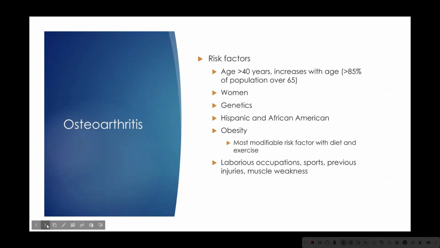One of the biggest risk factors for osteoarthritis is age, over the age of 40, and then it increases with age as well. Over 85% of the population over the age of 65 has osteoarthritis. Women have a higher risk. Genetics, just predisposition. Some people just genetically aren't born with good cartilage, good amounts of synovial fluid, that kind of thing. So genetics plays a part. Hispanic and African American individuals have a greater risk.